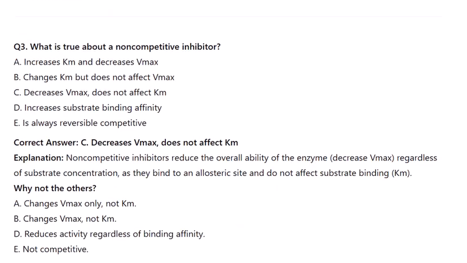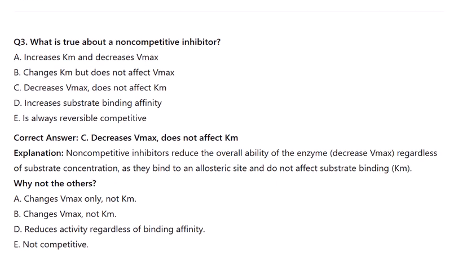Q3. What is true about a non-competitive inhibitor? A. Increases Km and decreases Vmax. B. Changes Km but does not affect Vmax. C. Decreases Vmax, does not affect Km. D. Increases substrate binding affinity. E. Is always reversible competitive.